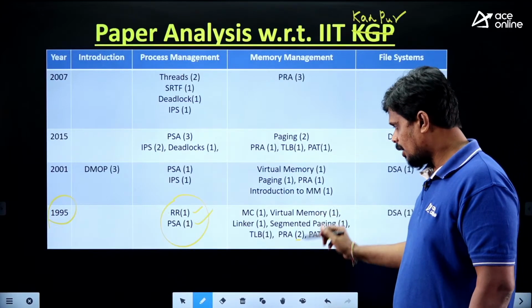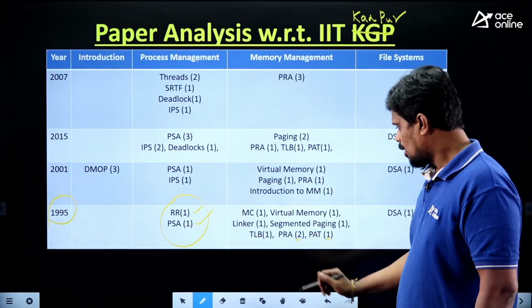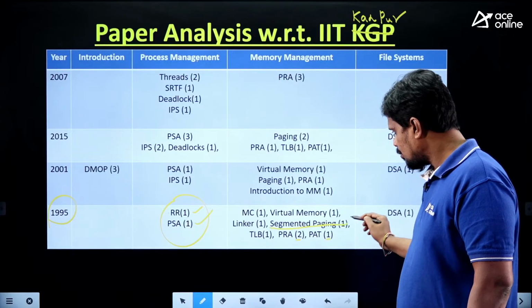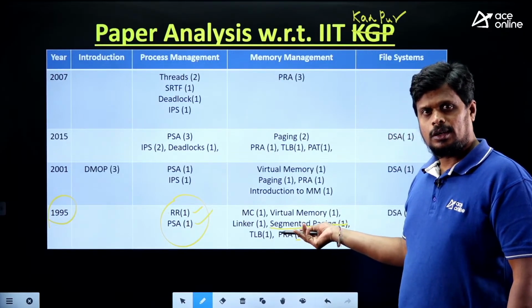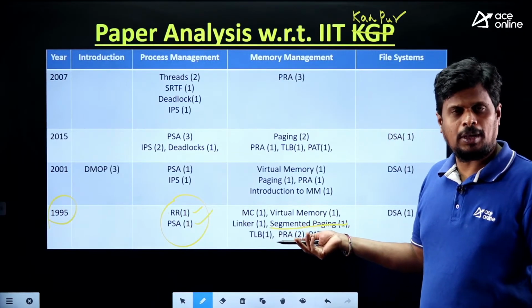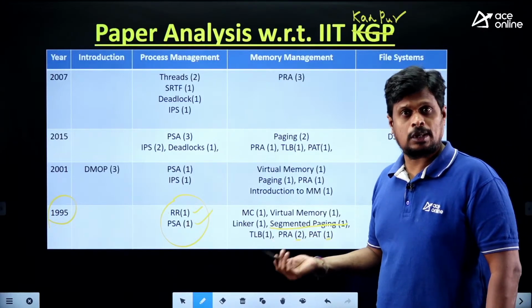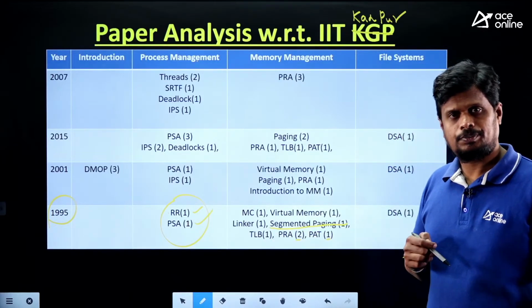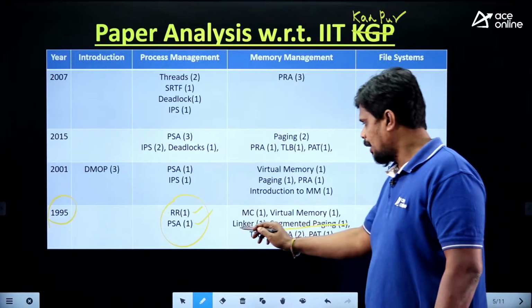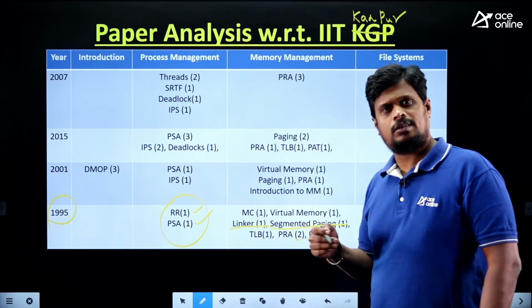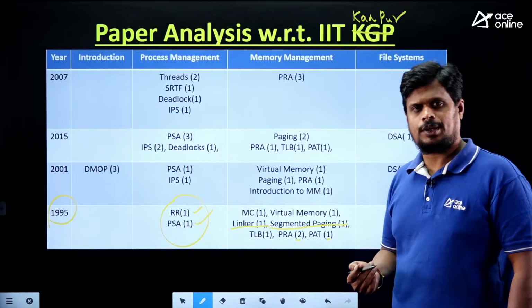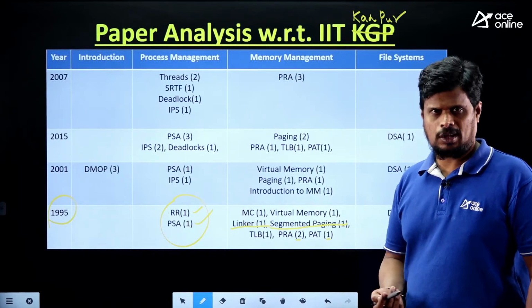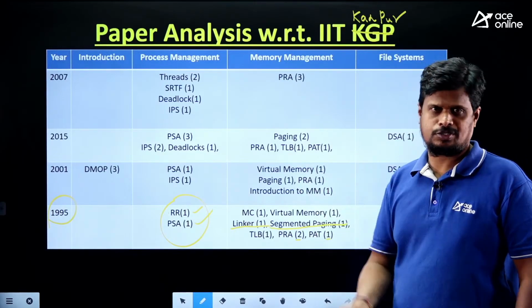Look at what you have to check here. Segmented paging: mostly people may or may not concentrate on this particular topic, but we should. Linker and loading we can say is a miscellaneous concept, with only 1 or 2 questions across all 30 years of papers.